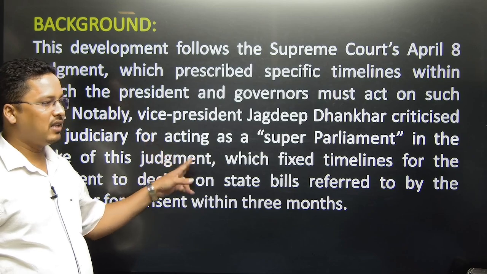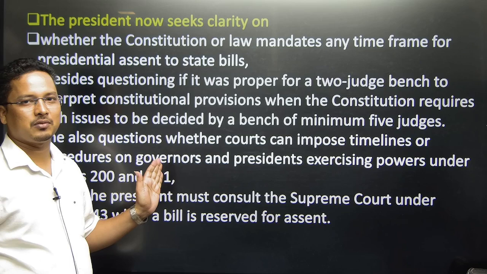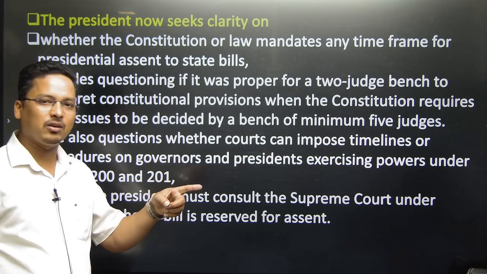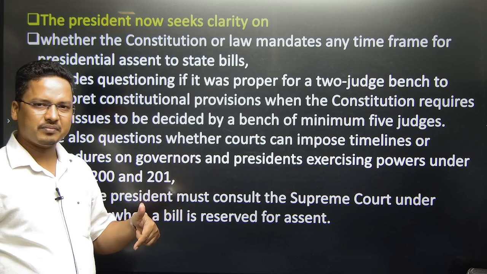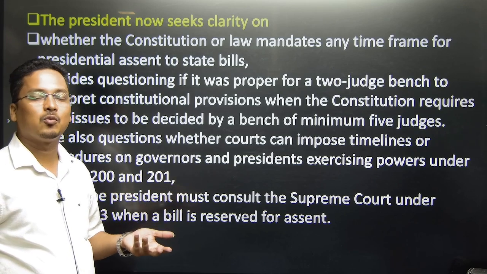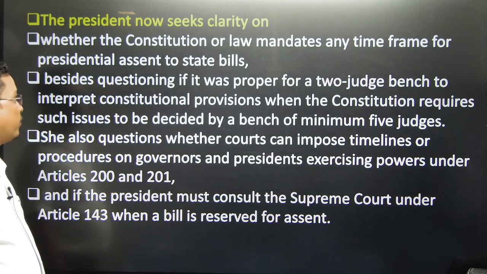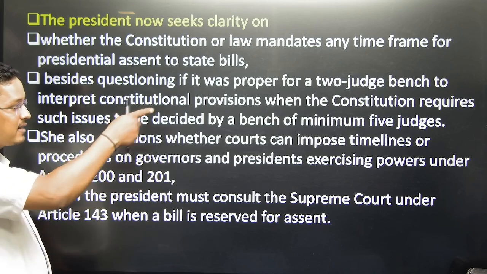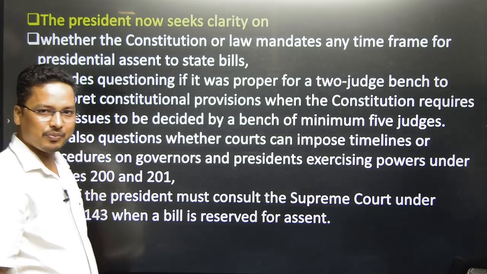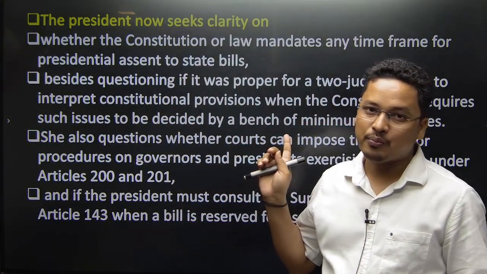Then this question comes from the President of India: whether the Supreme Court has the power to direct the President, and whether the law defines that 3 months. Now what is correct? So the first question is whether the Constitution or the law mandates any time frame for the President's assent to a state bill. Is there any provision in the Constitution? This question is asked by whom?